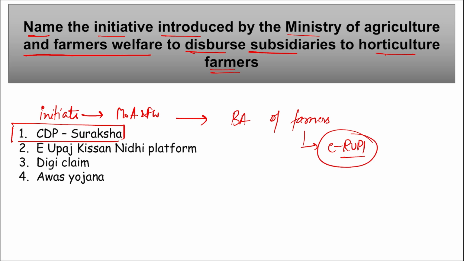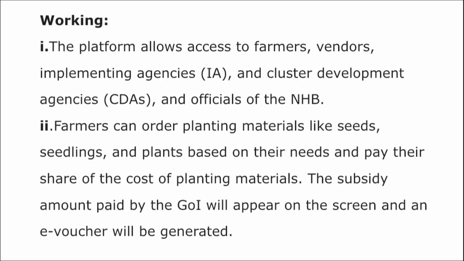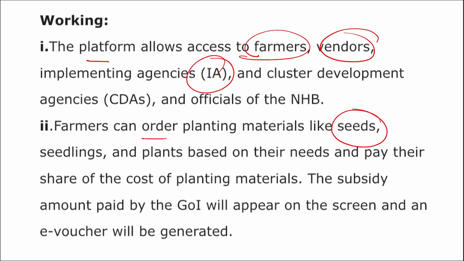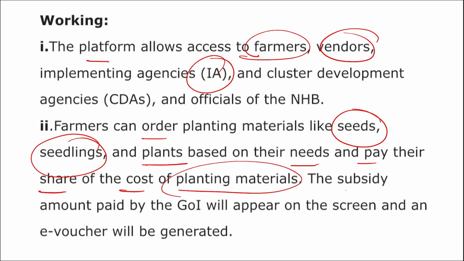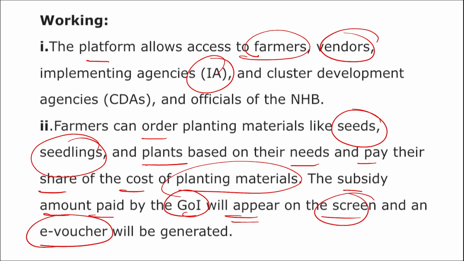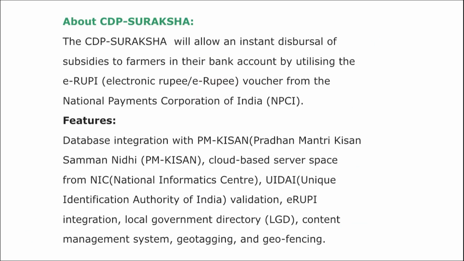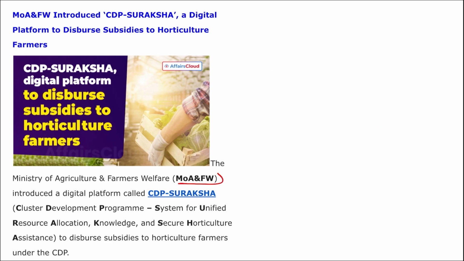E-rupee is your electronic rupee, right? Here remember, the platform will allow the farmers, vendors, or implementing agencies to directly go and order planting materials such as seeds, seedlings, and plants based on their needs, and pay their share cost of planting material, and the subsidy amount paid by the Government of India will directly appear on the screen, and they can use this e-voucher to pay for that, right? And for this e-voucher, they won't require any internet, any digital application, or any banking access.